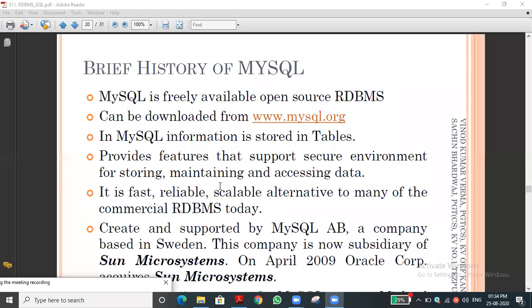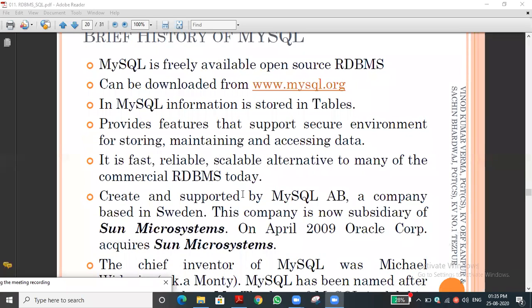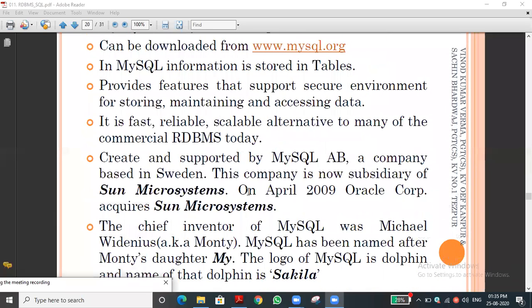As you know, MySQL stores the data in table format only, in rows and columns. That is the basic information. This is one of the databases we are using. It's fast, reliable, scalable, and used for multiple purposes, industrial or many others. We can use the database nowadays. That is the basic thing about SQL given in the slide.